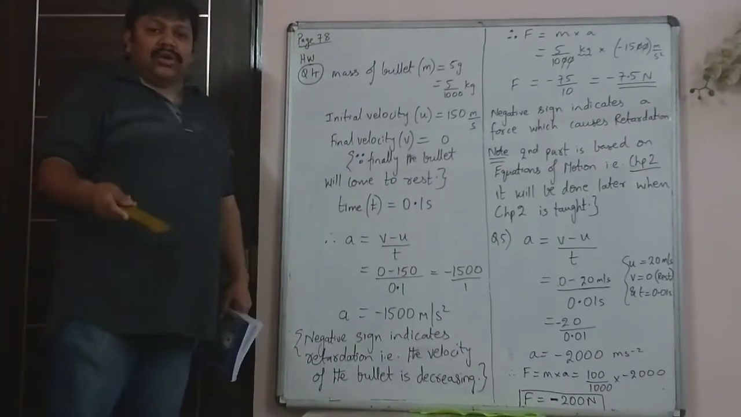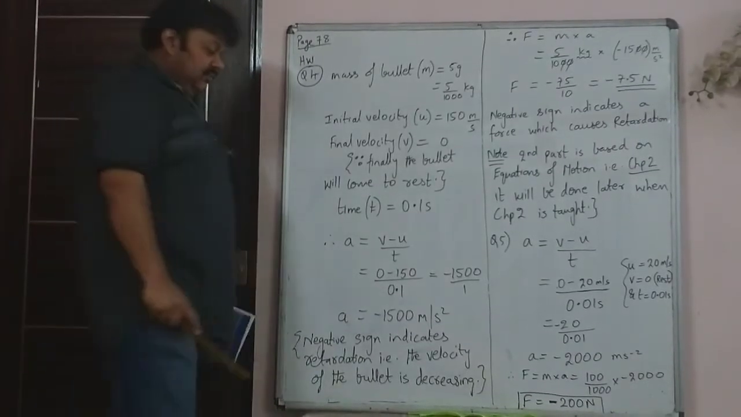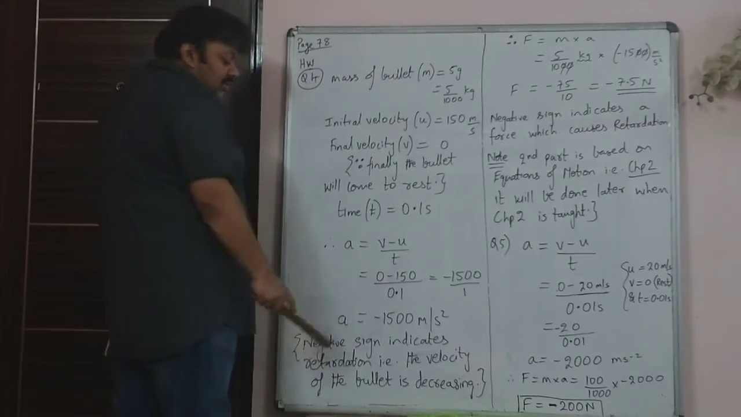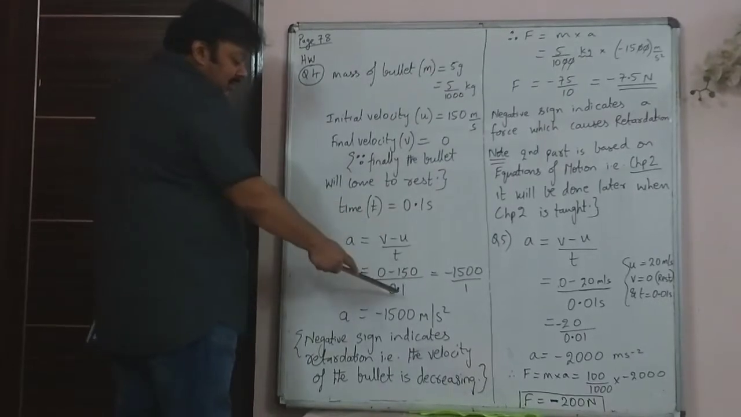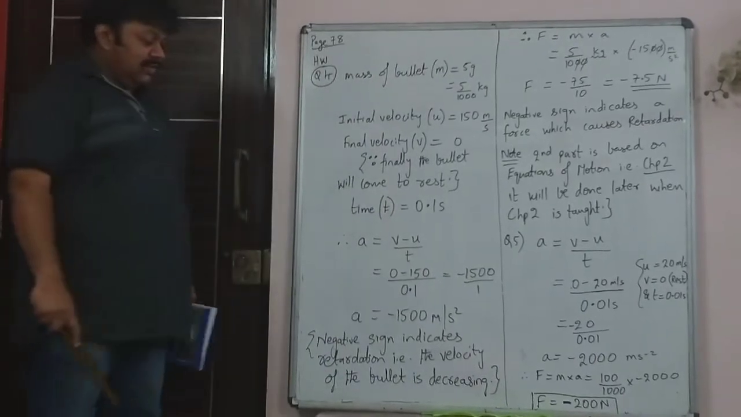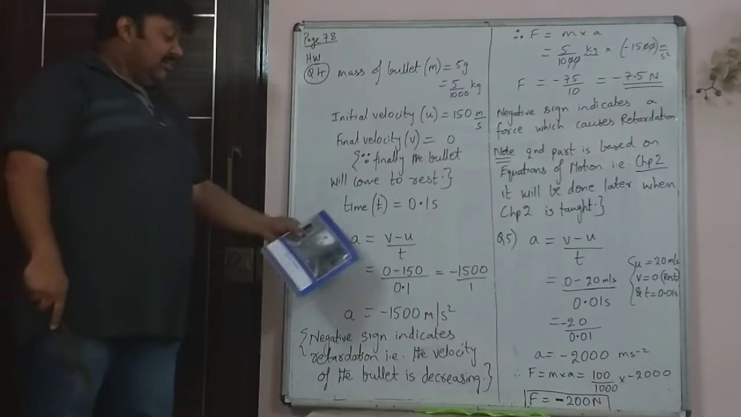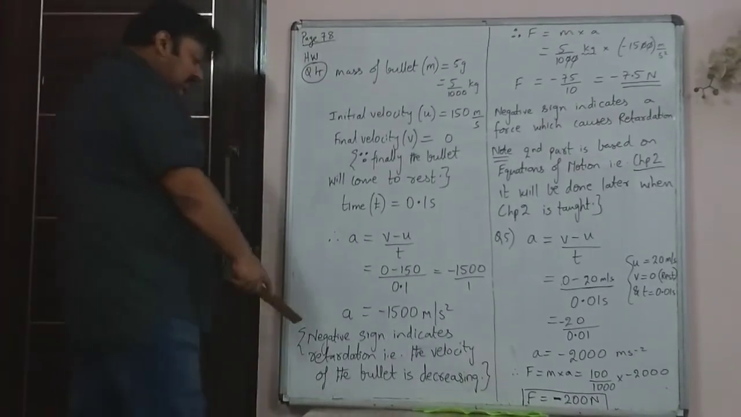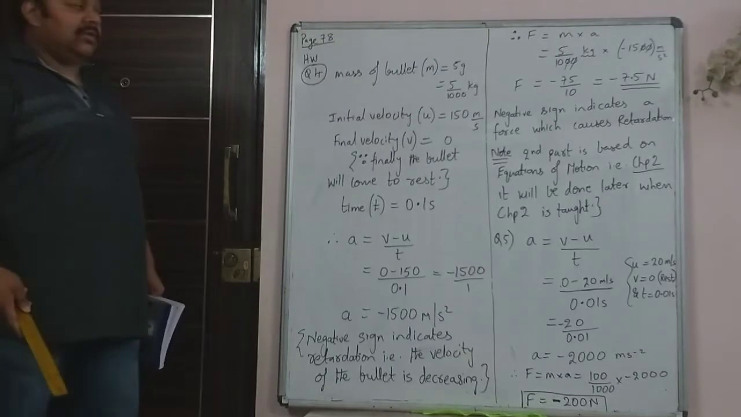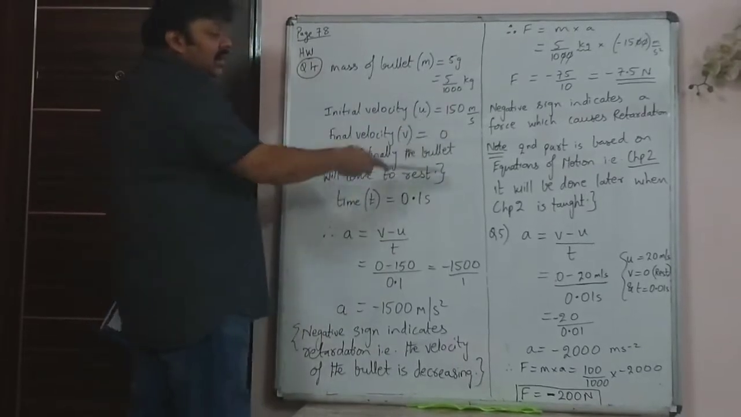First, to find force, you know the formula for force is m into a, so you can find the acceleration. Acceleration is (V minus u) upon time, that is (0 minus 150) upon 0.1 second. So it is minus 1500 upon 1. A is equal to minus 1500 meter per second squared. The negative sign indicates retardation, that is the velocity of the bullet is decreasing. Initially the velocity of the bullet was 150 meter per second and finally it came to rest.